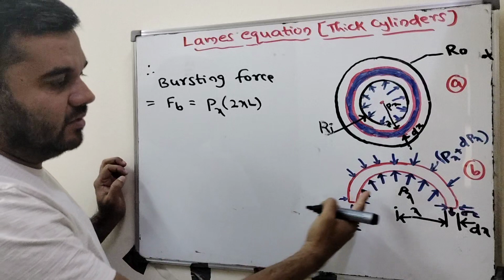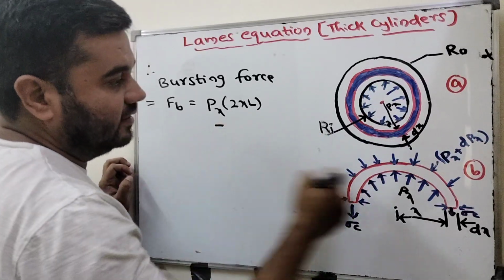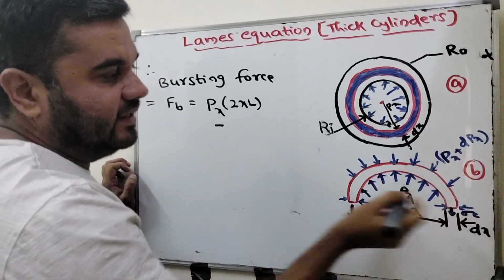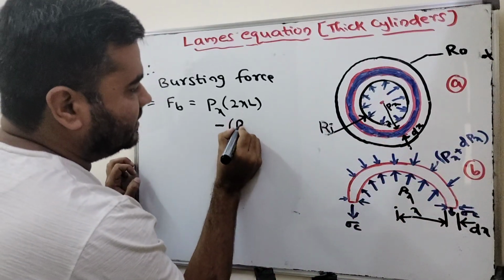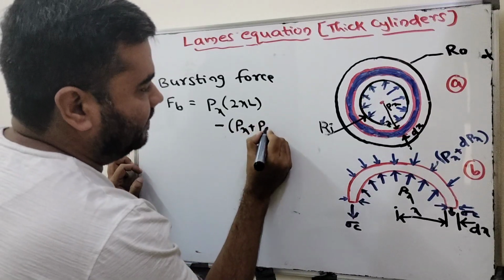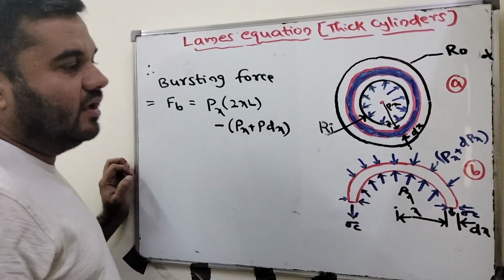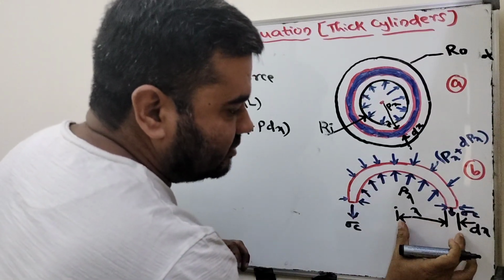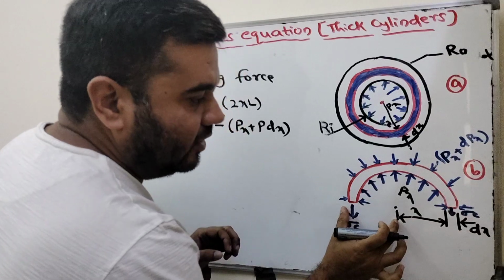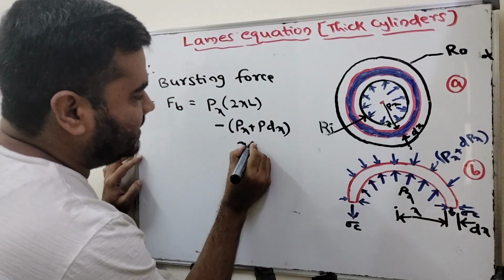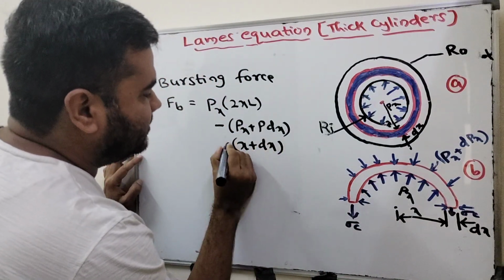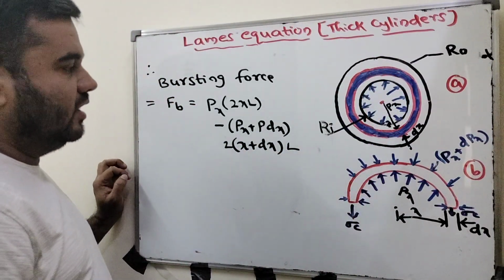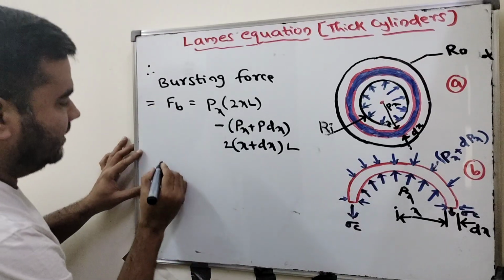This is the bursting force, plus and minus, there is one more force. Okay, the one more bursting force is acting here. Pressure is how much? Px plus dPx. And how about the area here? Area is x plus dx, here x plus dx, 2 times x plus dx along the length, into length. This is the area. Bursting force. Now the resistance force.